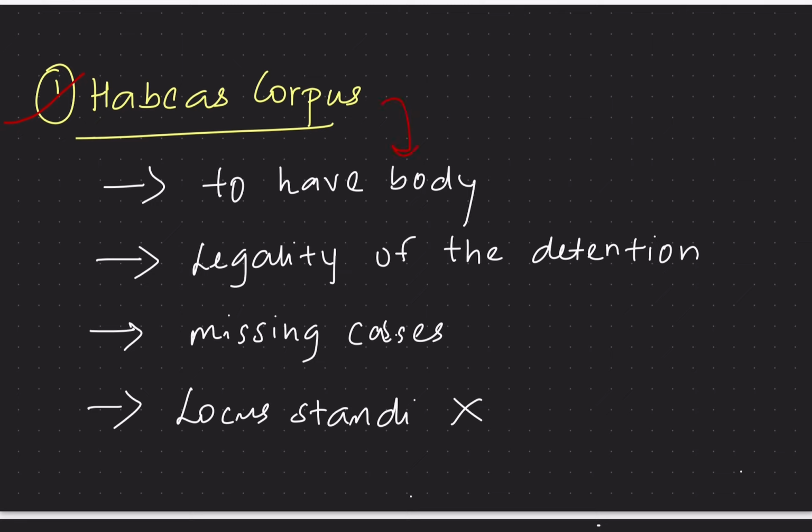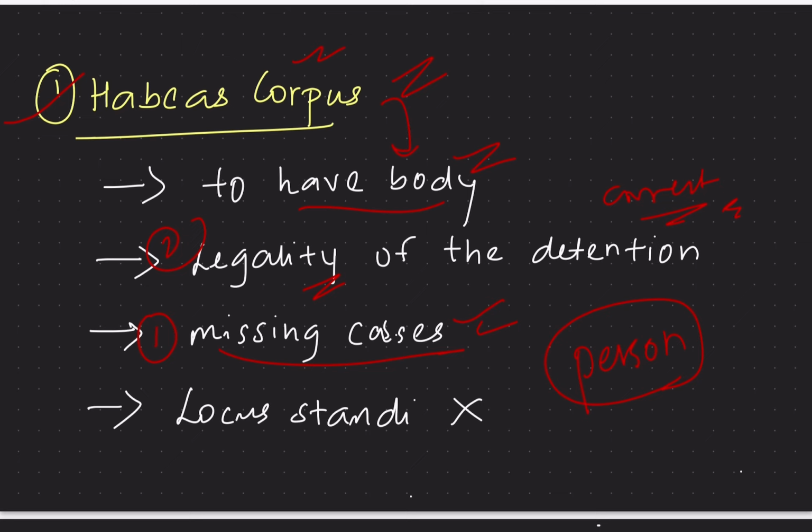Habeas corpus literally means to have the body. Take for example the missing cases: we can seek the remedy in the form of habeas corpus. If the court issues habeas corpus, that means the person has to be produced before the court. That is, the missing person has to be produced before the court in missing cases, and also with respect to arrest. If a person is arrested, to check the legality of that detention or arrest, habeas corpus can be issued.